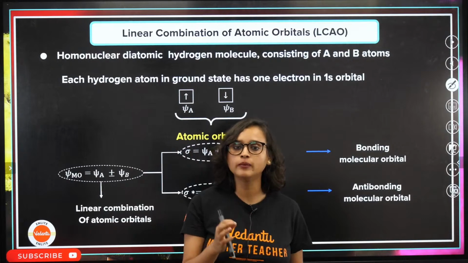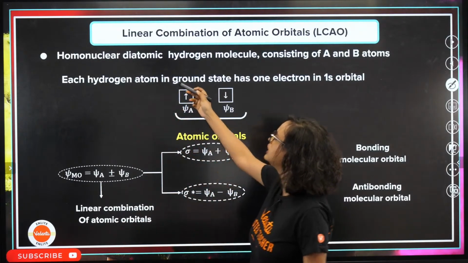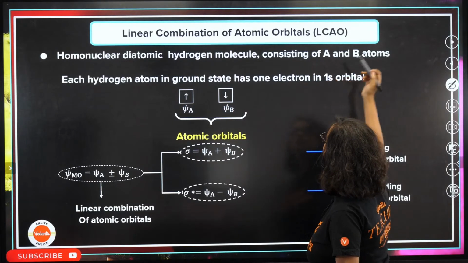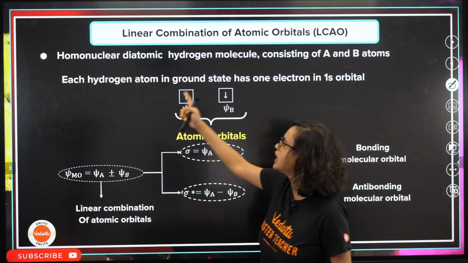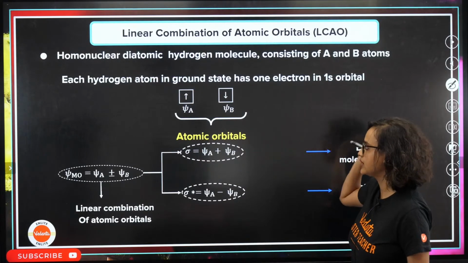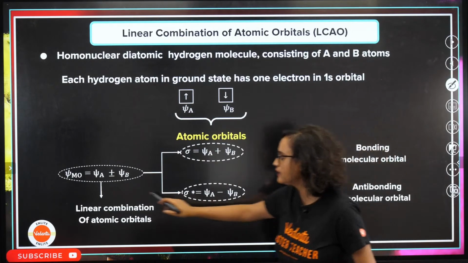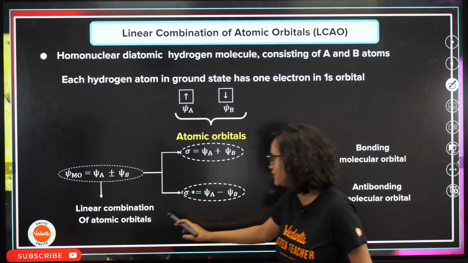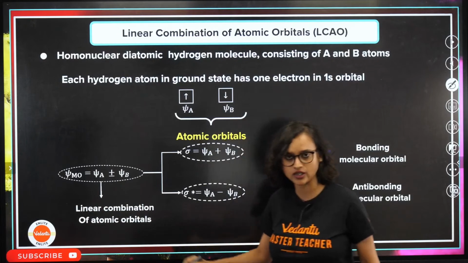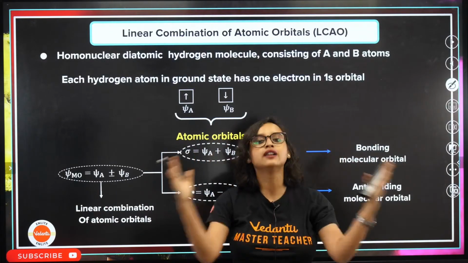Now, LCAO, linear combination of atomic orbitals, for a homonuclear diatomic hydrogen molecule consisting of A and B atoms. Each hydrogen atom is in the ground state and has one electron in 1s. So psi A, psi B. What will be the atomic orbital if it is a linear combination? 1s and another s will join.